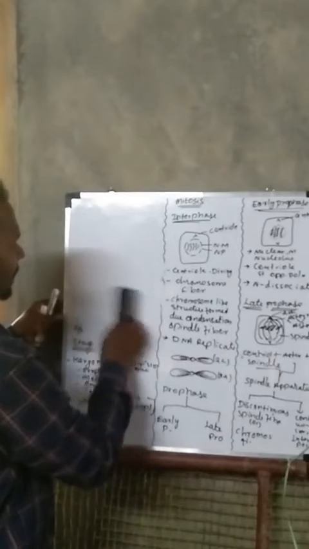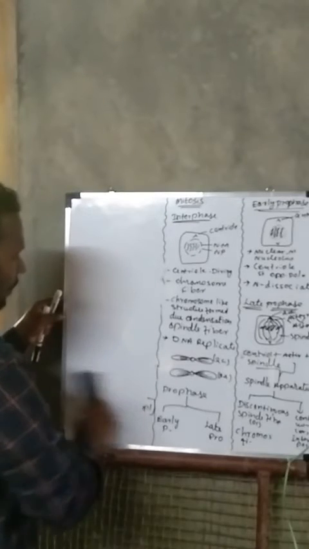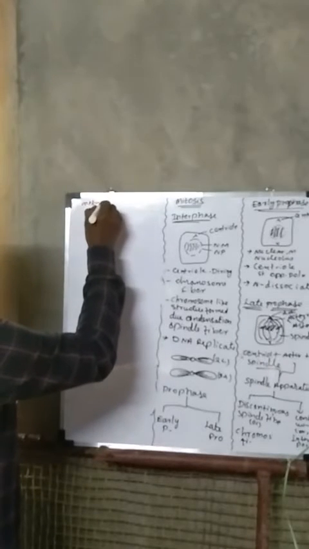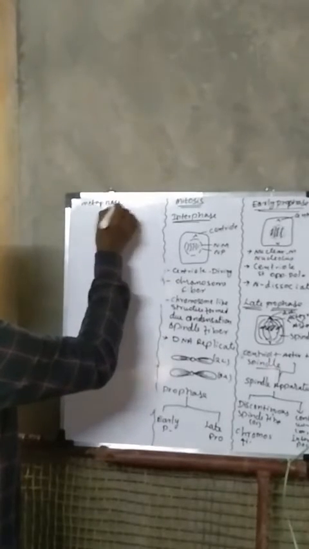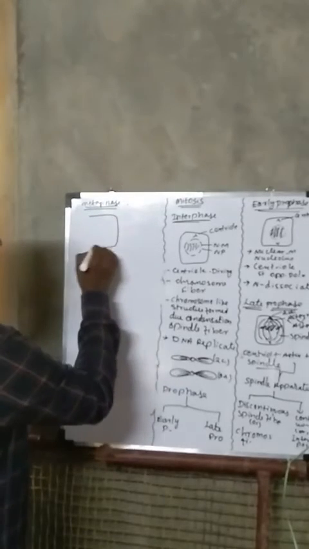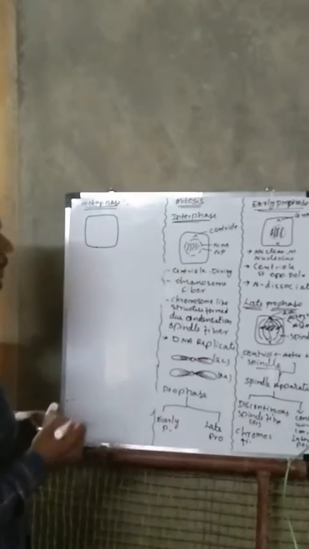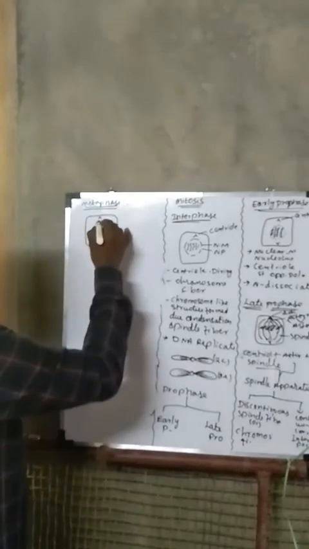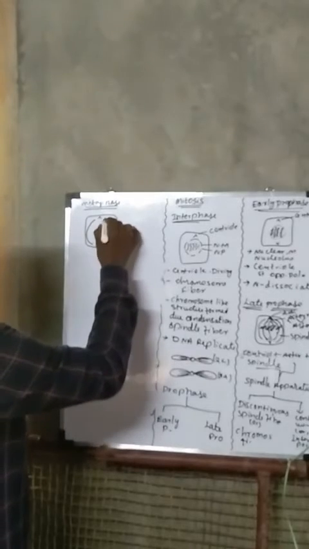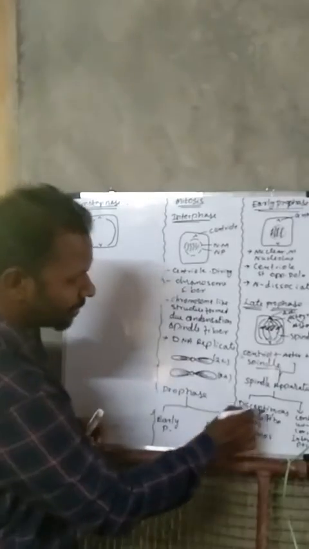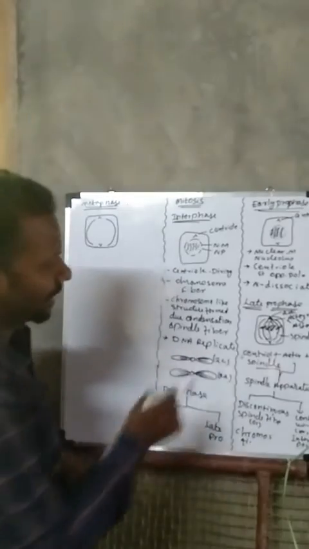The next phase is metaphase. What is metaphase? Again, we have a cell, correct? And we have centrioles, and we have long fibers. Continuous, I did not explain about continuous spindle fiber and discontinuous. Okay, let us see here.